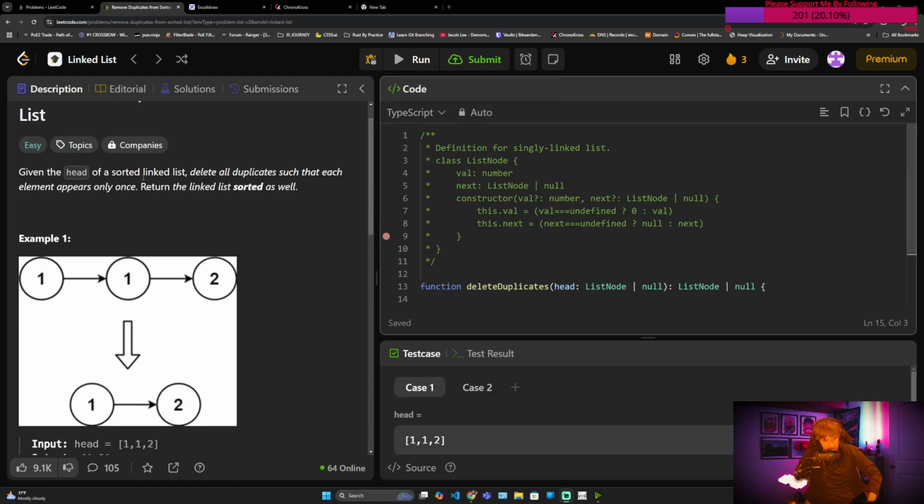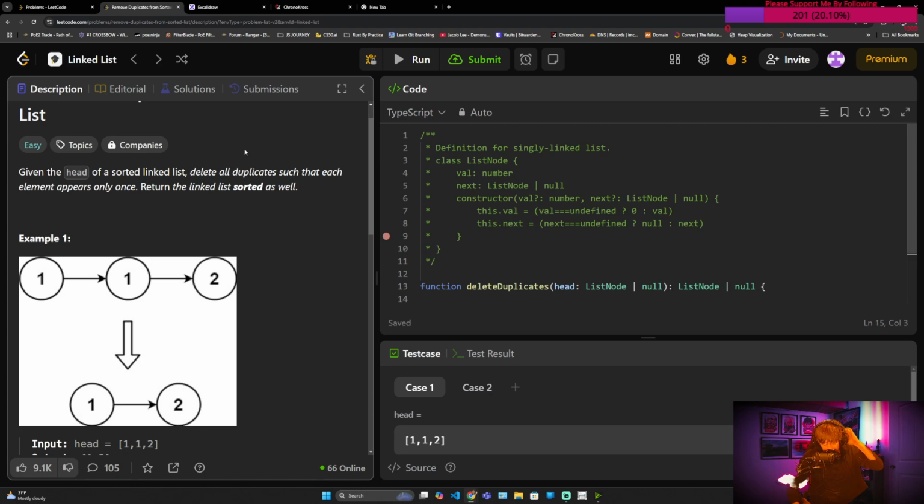The problem is, given the head of a sorted linked list, delete all duplicates such that each element appears only once. Return the linked list sorted as well. If you don't know what a linked list is, I suggest you're not really ready for this video, but I'll try my best to give you a high-level explanation with a little low-level detail.